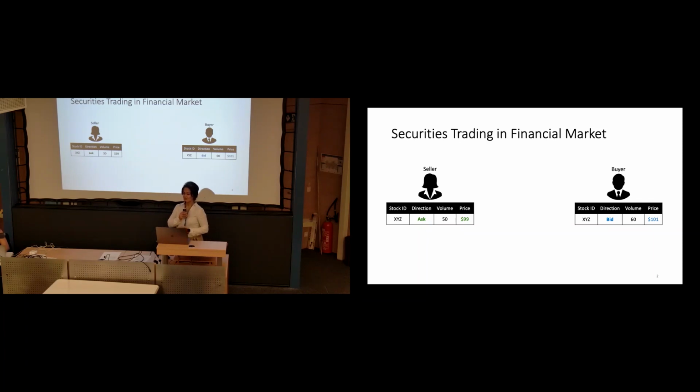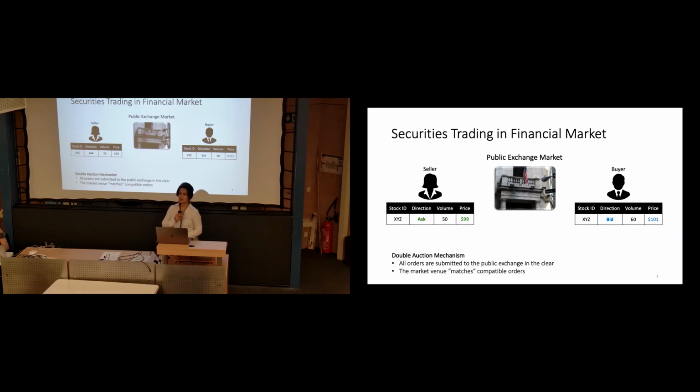So how do trades happen in the financial market? In simple words, someone is going to sell some of the stocks or securities that they have. For example, the stock XYZ is going to be sold, 50 shares at the price of $99, and we have a buyer that is going to buy the same stock, 60 shares at the price of $101.